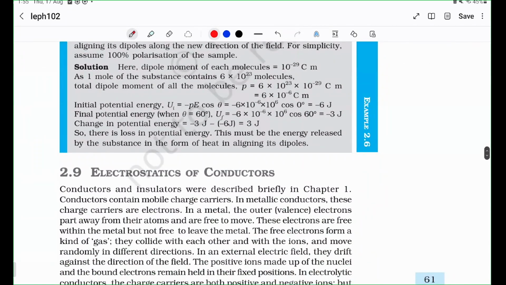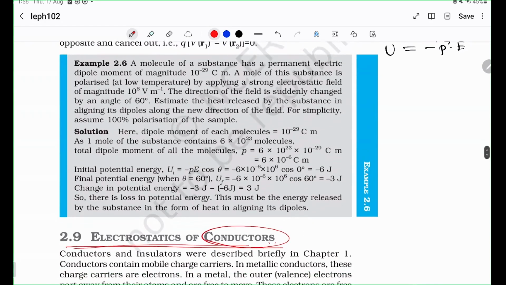Okay, so we'll stop here. We'll continue in part 2, where we'll start discussing the electrostatics of conductors. We'll look at what a conductor is, we'll look at what capacitors are, and so on. I hope you understood the potential part. So we are basically done with the potential. In the next session, we'll continue with the electrostatics of conductors. Thank you.